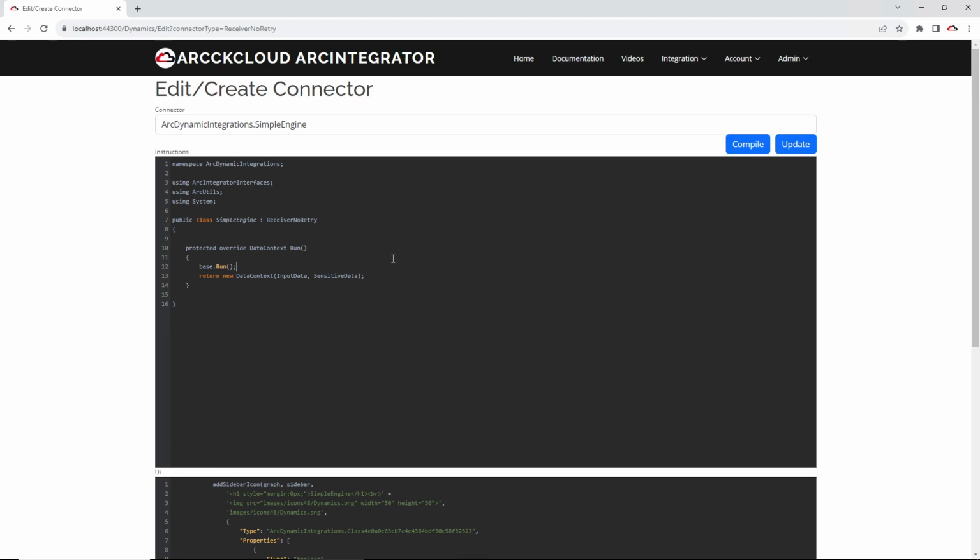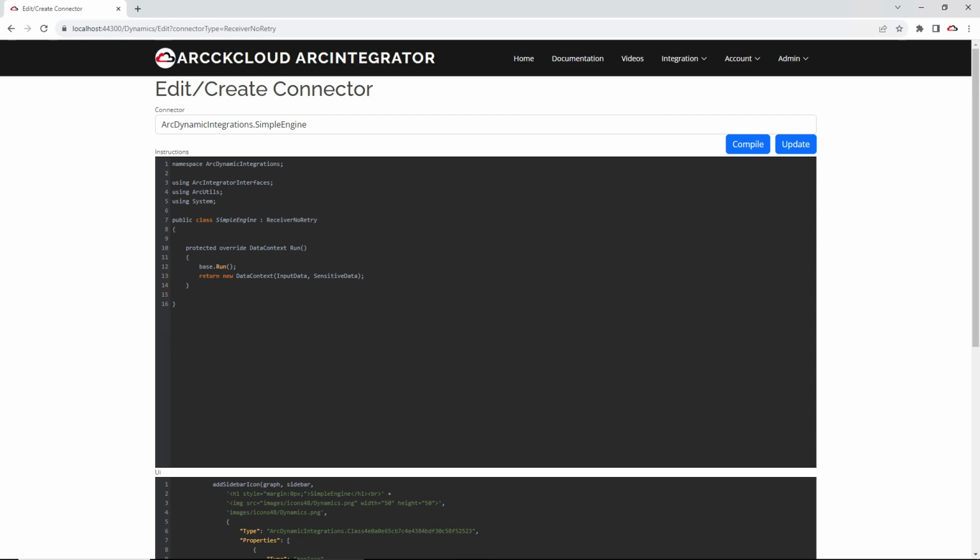What this engine will do is accept an input, let's say a number 1, and then increment the value by 1. So this is the simple engine's task.